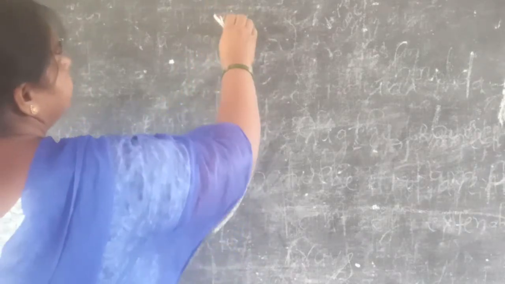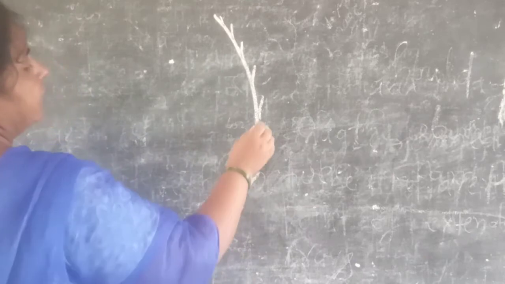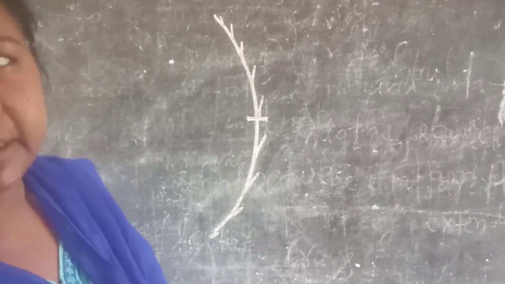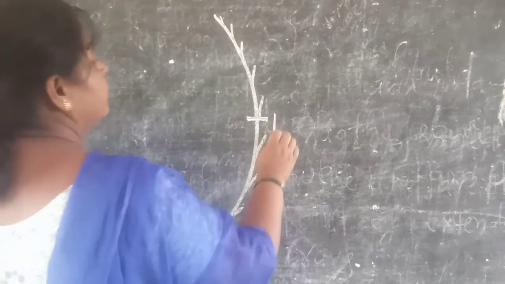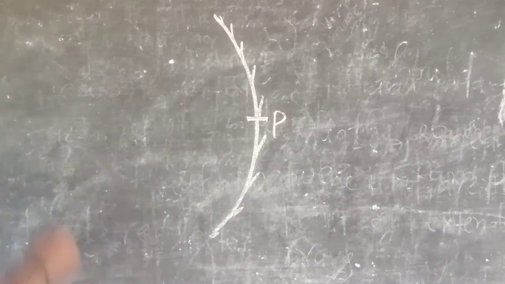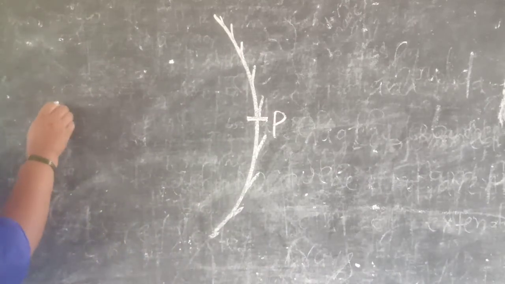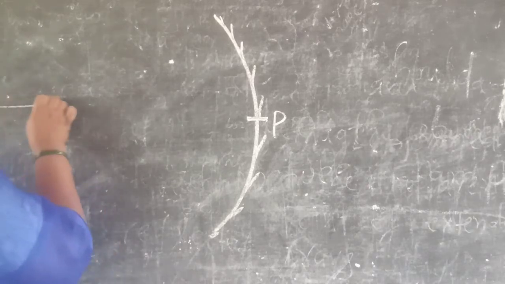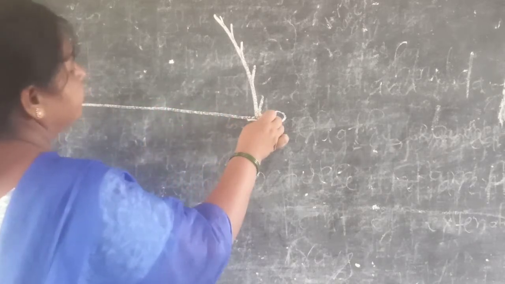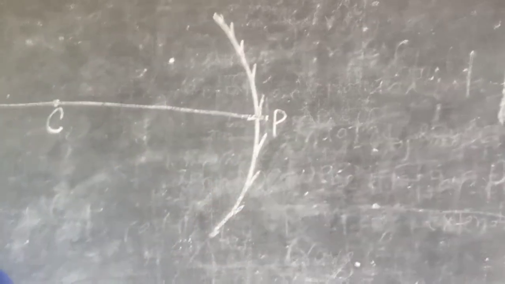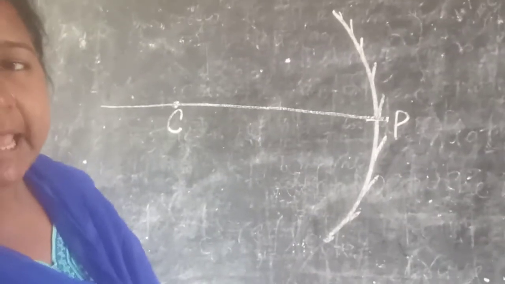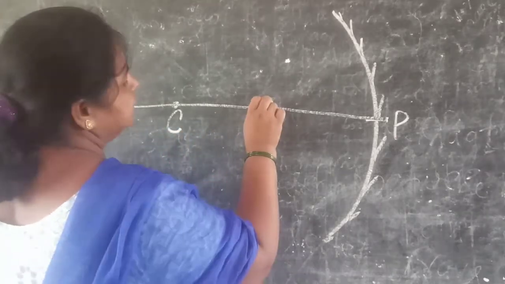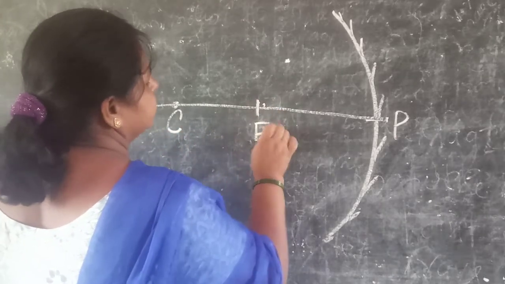This is the concave mirror, and the middle point of the concave mirror is called the pole. And here is the center of the sphere, that is the center of curvature, and the line passing through the center of curvature and pole is called what? Principal axis. Now we see that half of CP is called the focus.